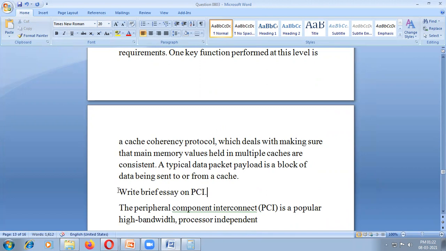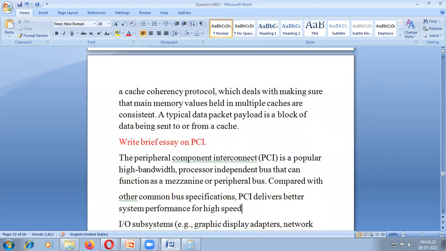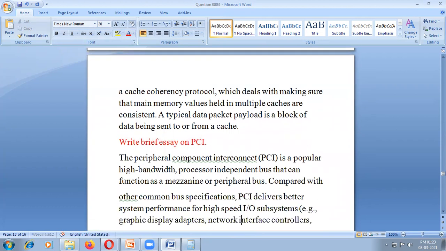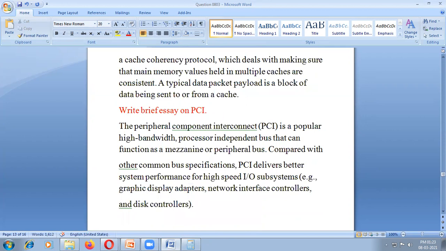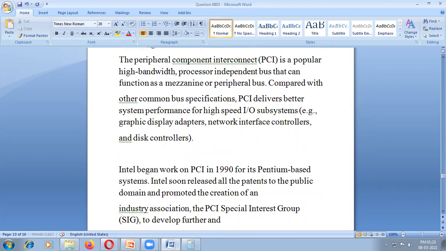What is PCI? Peripheral Component Interconnect. Its main purpose is for the graphics display adapter, network interface controller and disk controller.